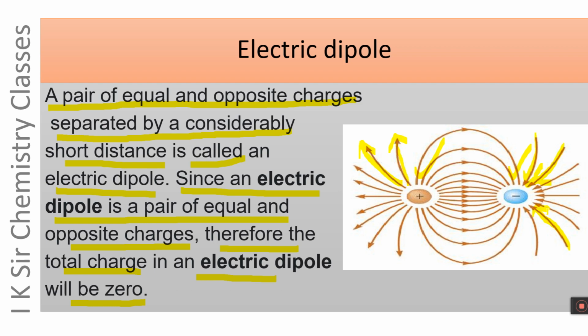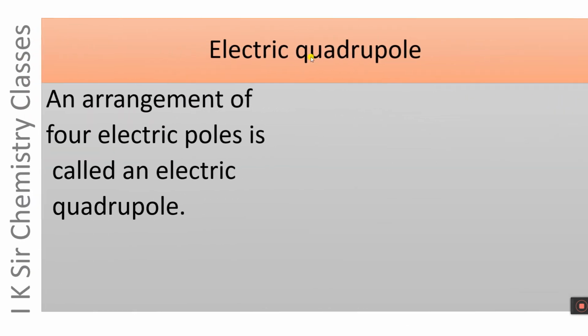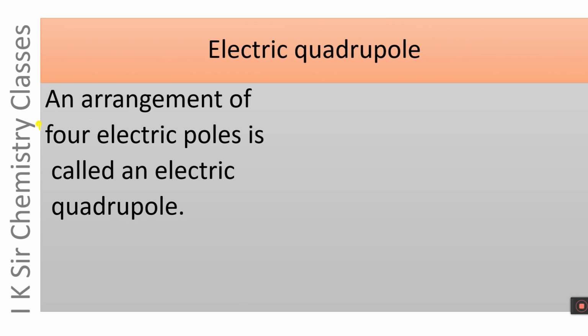Now there is another term, electric quadrupole. An arrangement of 4 electric poles is called an electric quadrupole. Single pole is called monopole. 2 electrical poles are called dipole, while an arrangement of 4 electric poles is called an electric quadrupole.